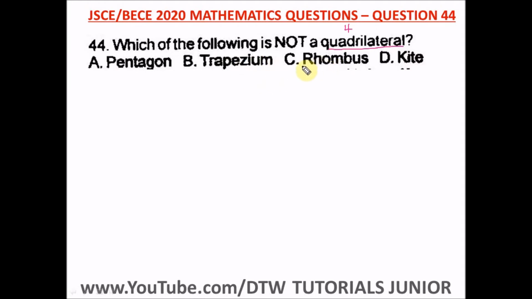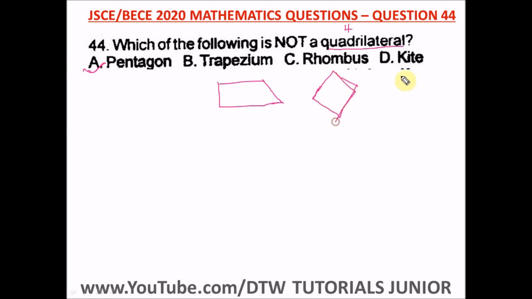Trapezium has four sides. Rhombus has four sides. Kite has four sides. So all these three are quadrilaterals, but pentagon is not, since it has five sides. So the answer to which of the following is not a quadrilateral is option A, which is pentagon. Remember how a trapezium looks like. It has these four sides. Remember how a rhombus looks like. A rhombus has all sides equal.